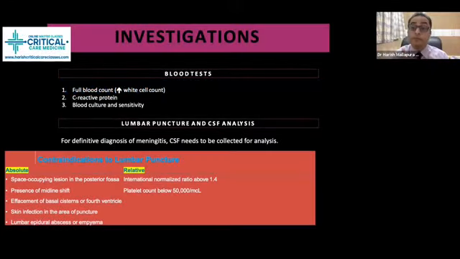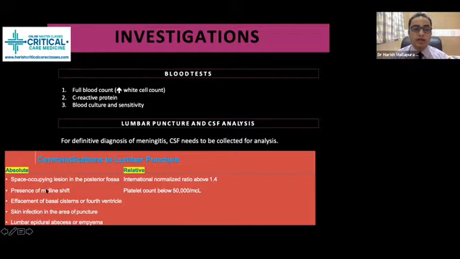Contraindication, but we need to rule out some sort of absolute and relative contraindication before we jump on lumbar puncture. Very, very important for your exam. So remember, when a patient has a documented space occupying lesion in the posterior fossa, presence of midline shift, effacement of basal cistern or fourth ventricle, skin infection in the area of lumbar puncture, lumbar epidural abscess or empyema.